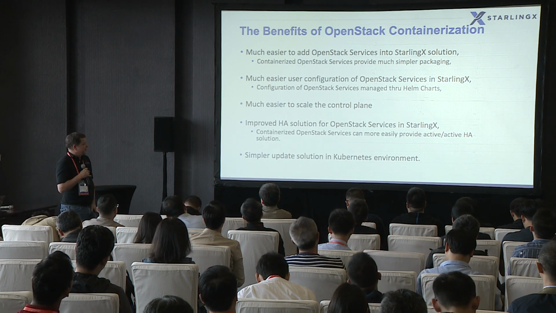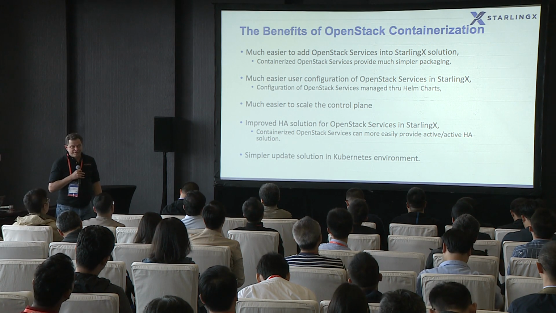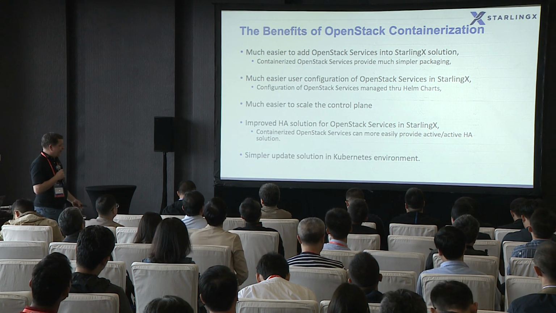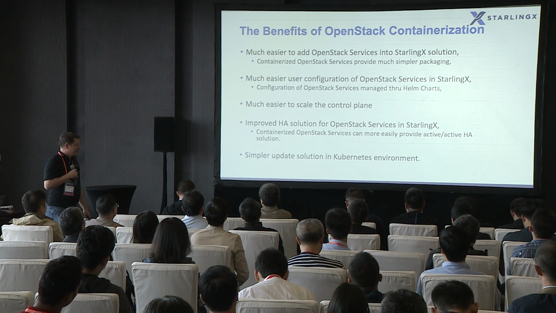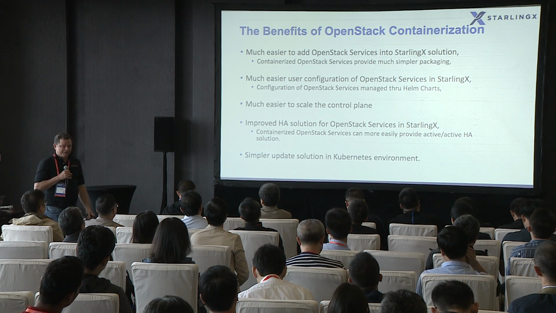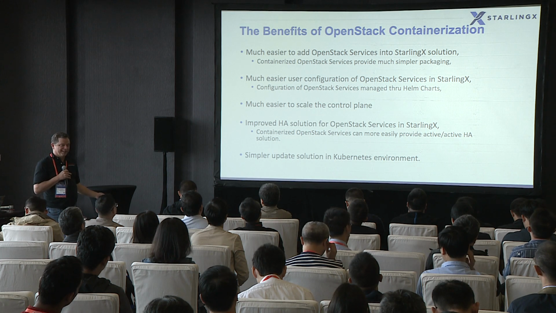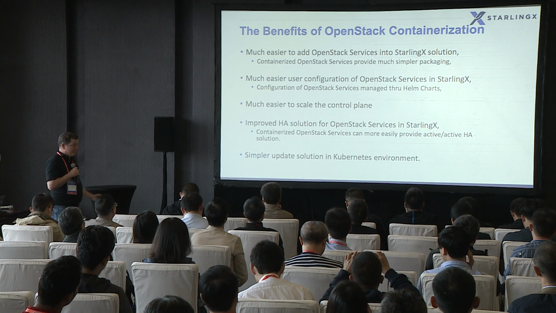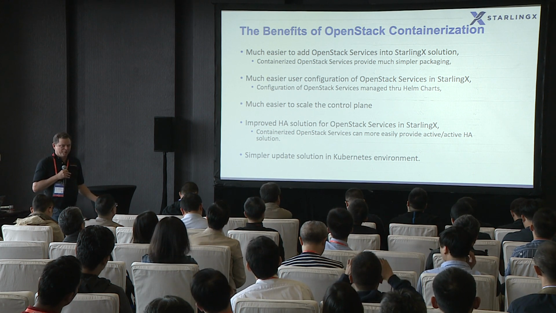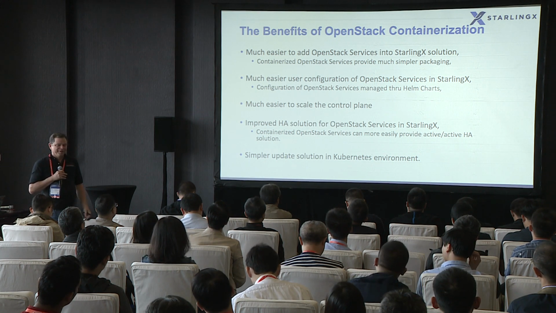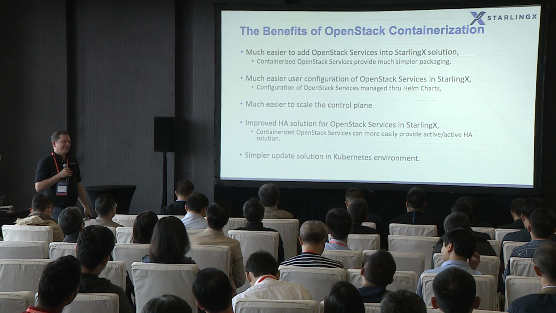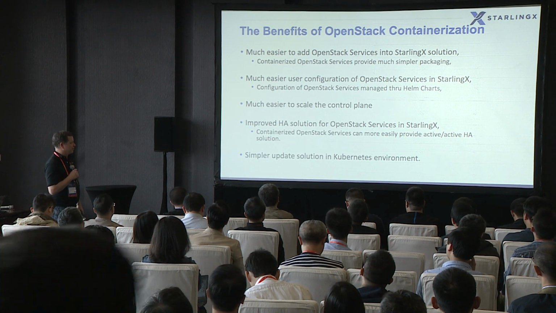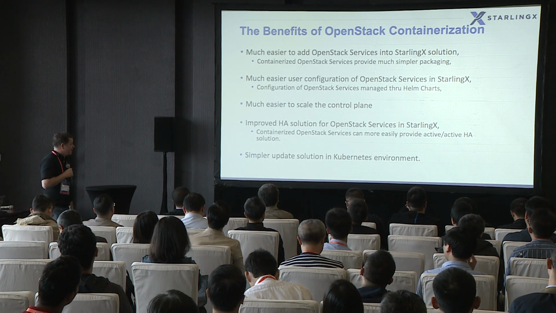The other thing is that it's much easier to do user configuration of OpenStack services now in StarlingX with this containerized solution. Given that we were doing initial installation and configuration of the services through Puppet, it was much more difficult to provide end user access to that. But now it's a Helm chart override. If there's some parameter from nova.conf that you wanted to tweak, that's probably a parameter in the Nova Helm chart, so it's a Helm chart override to tweak that.